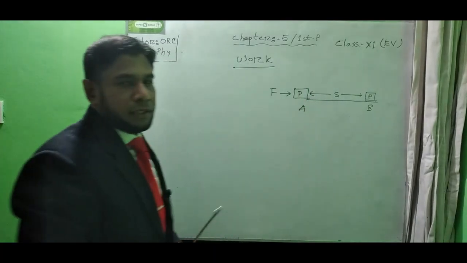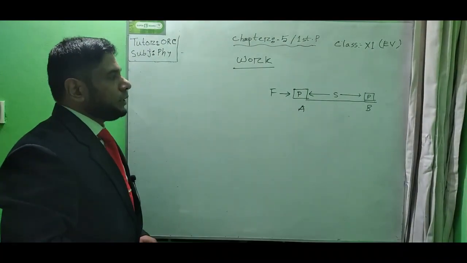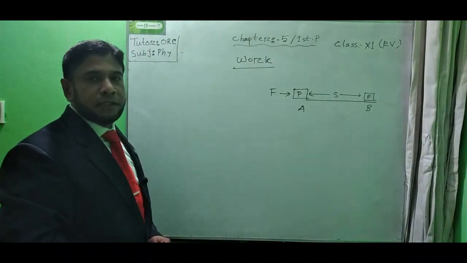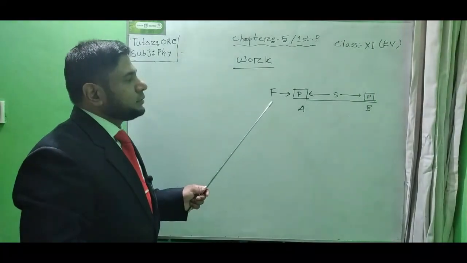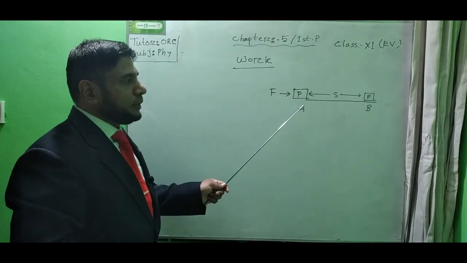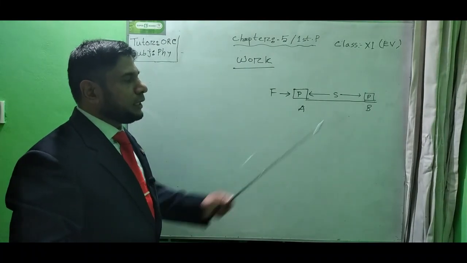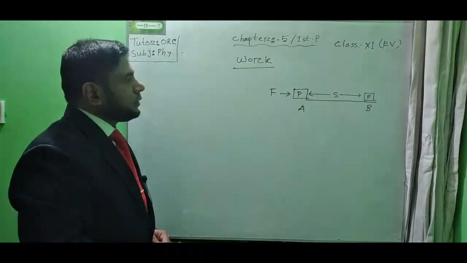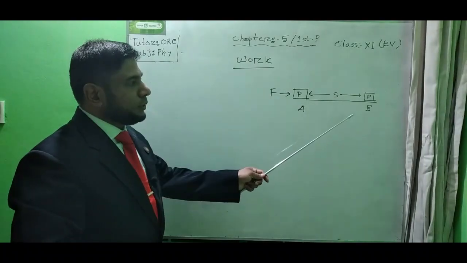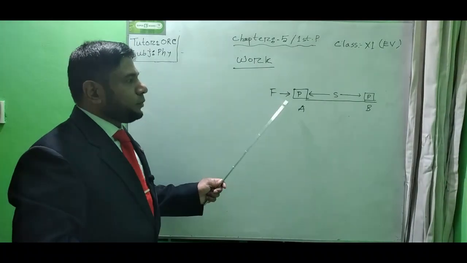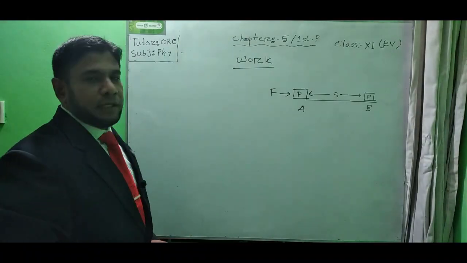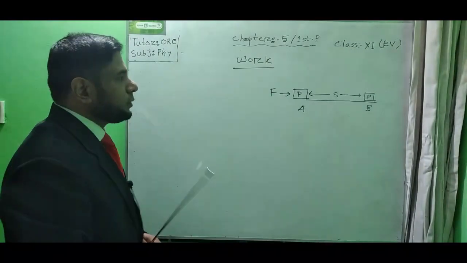So according to the basic definition of work, if a force is applied on an object and if there is displacement of that object, then the product of force and the displacement along the force direction or force line is known as work. So here the applied force is F on the object P along the AB direction and along the force line, and the displacement here is from A to B. So according to the definition, we can write the equation in this way.